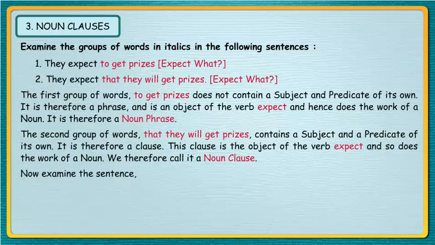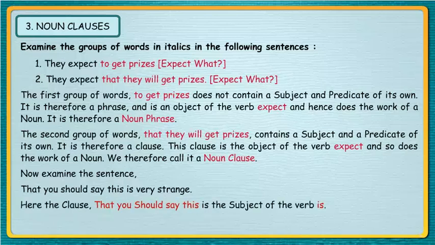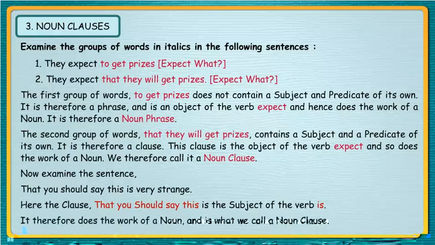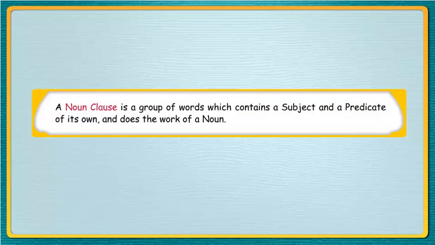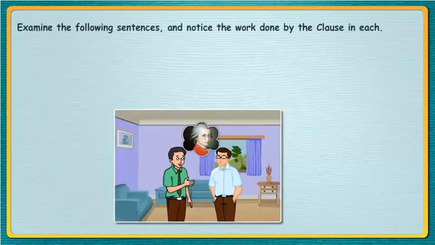Now examine the sentence. That you should say this is very strange. Here the clause that you should say this is the subject of the verb is. It therefore does the work of a noun and is what we call a noun clause. A noun clause is a group of words which contains a subject and a predicate of its own and does the work of a noun.